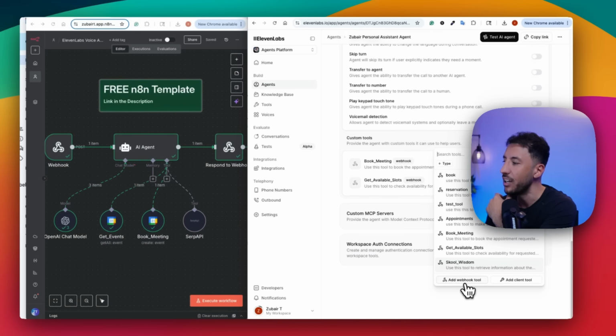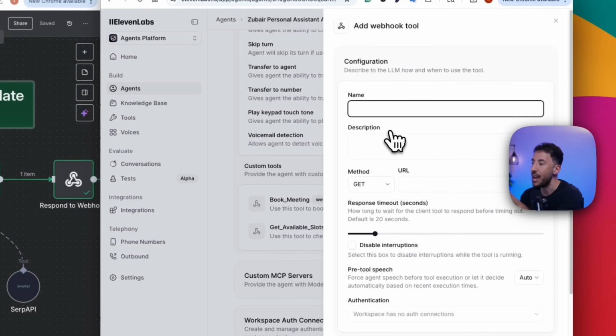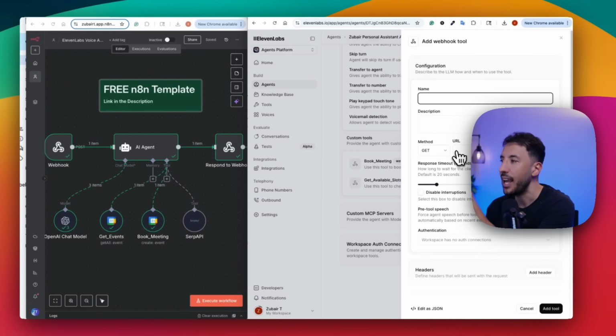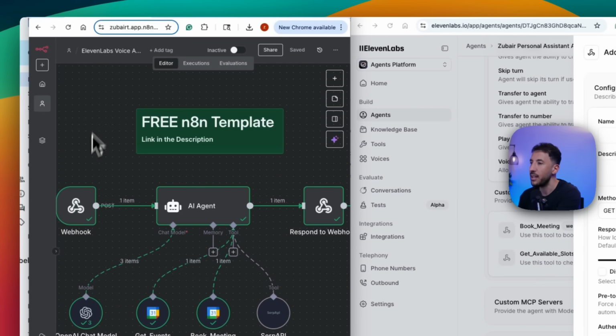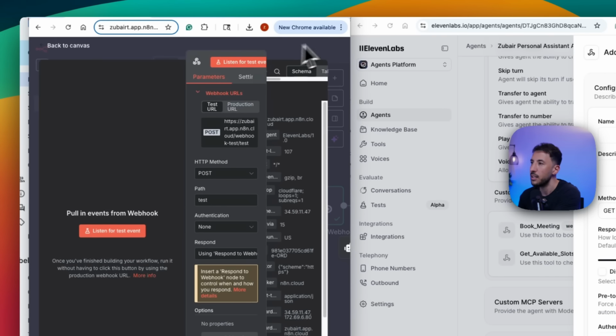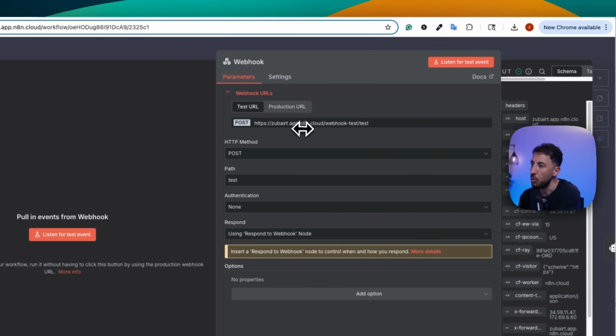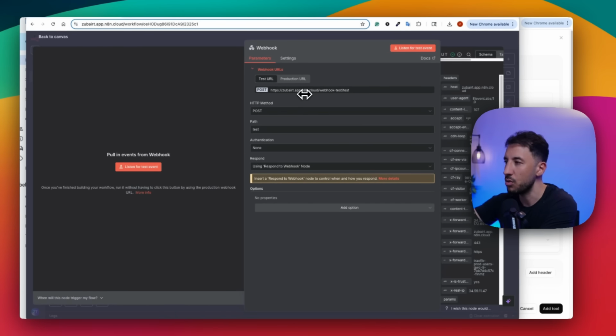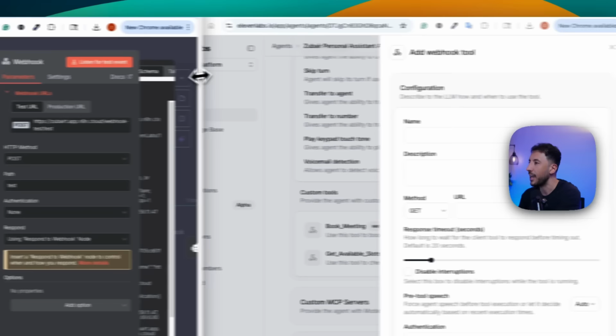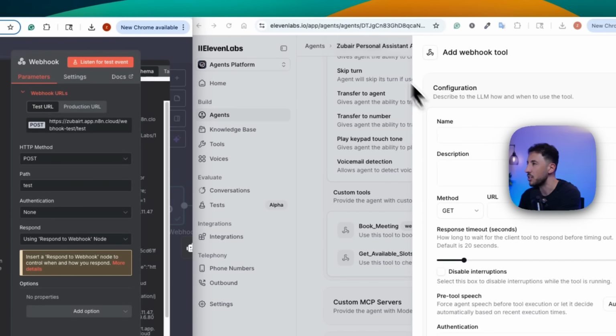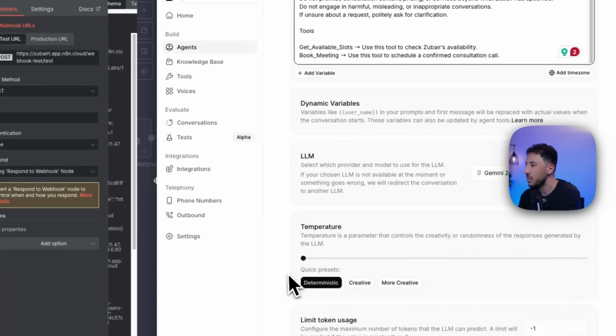So what you're going to do is click on the webhook tool, because this is where we're telling it, hey, reach out through this webhook to the backend in n8n. You're going to add your n8n webhook here. If you double click on this, let me maximize this so you can see what's going on. This is the tool, which is the post URL. You're going to be downloading this resource, so you will have access to this. Essentially, you're just going to copy this, and then go back and paste it in this particular section. And if we go back to my agent here, let me switch right here.